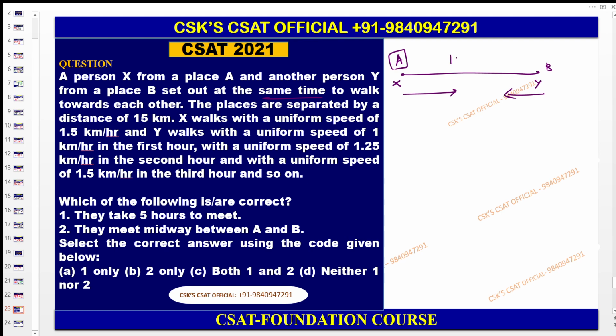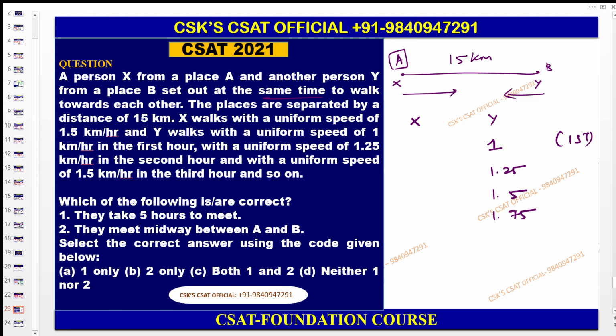They are separated by the distance 15 km. X walks at a uniform speed of 1.5 km per hour. Y walks 1 km in the first hour, 1.25 in the second hour, 1.5 in the third hour, 1.75 in the fourth hour, like that.